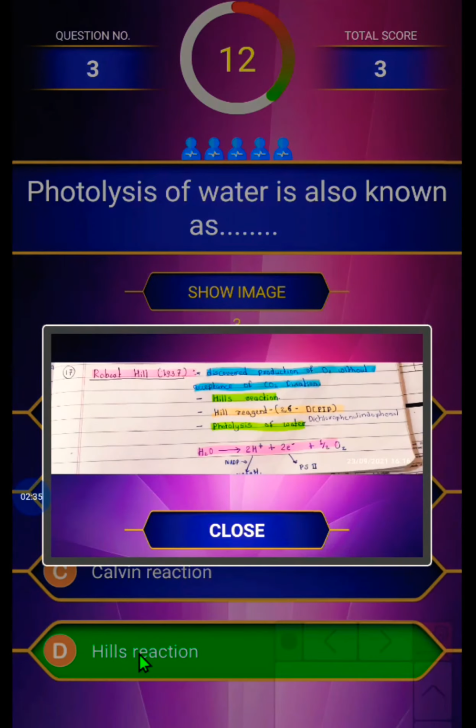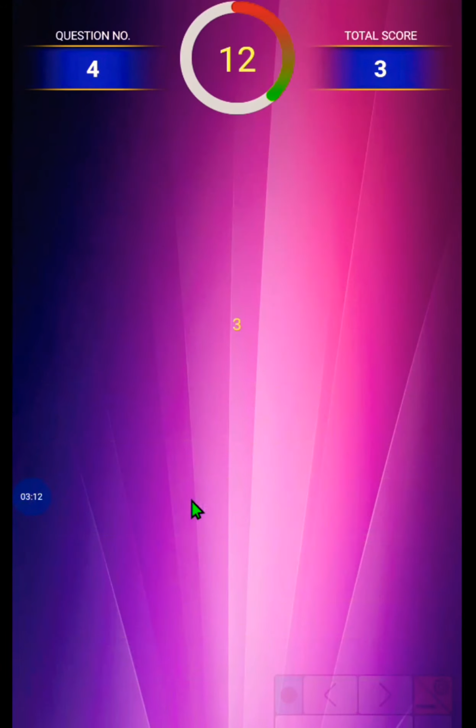We see here, Robert Hill in 1937 discovered the production of O2 without fixation of CO2. In the Hill's reaction, Hill's reagent is 2,6-DCPIP, meaning 2,6-dichlorophenol indophenol, and it is also called photolysis of water. Here see the reaction of photolysis of water. And we can go to the next question.